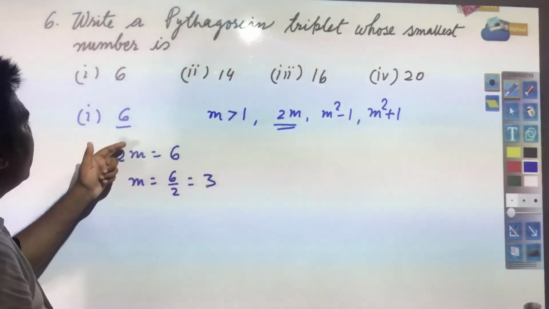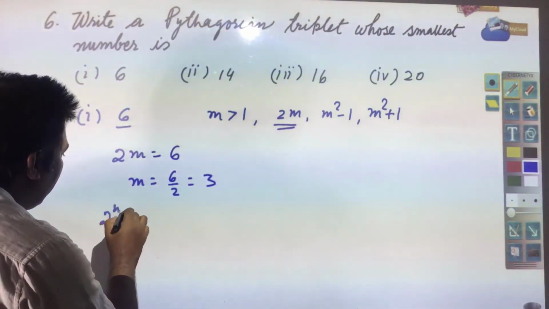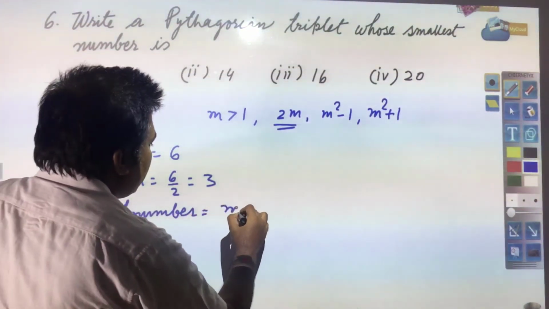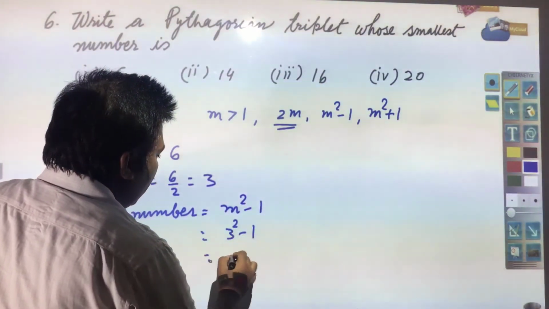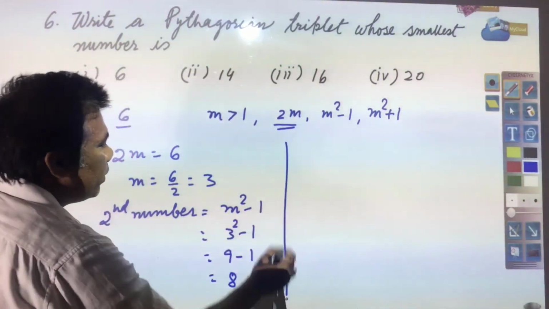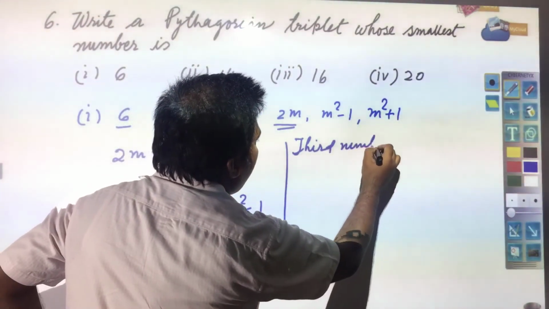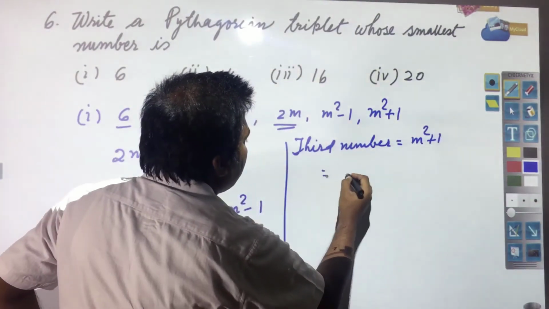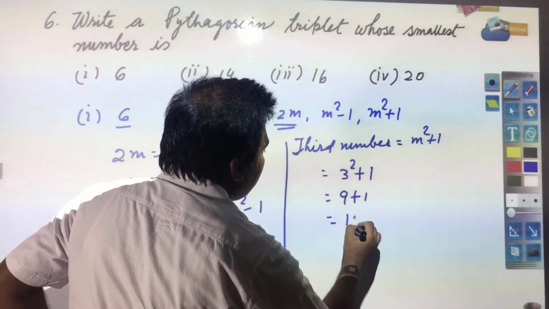M is 3. So the smallest number you have is 6, the second number will be m square minus 1, it means 3 square minus 1, 9 minus 1, it means 8. Then the third number will be m square plus 1, it means 3 square plus 1, 9 plus 1, it means 10.